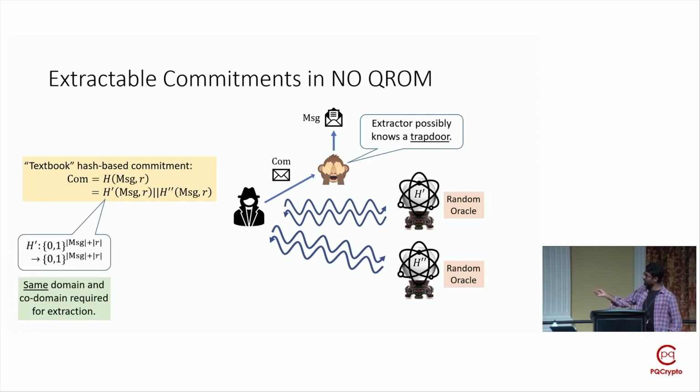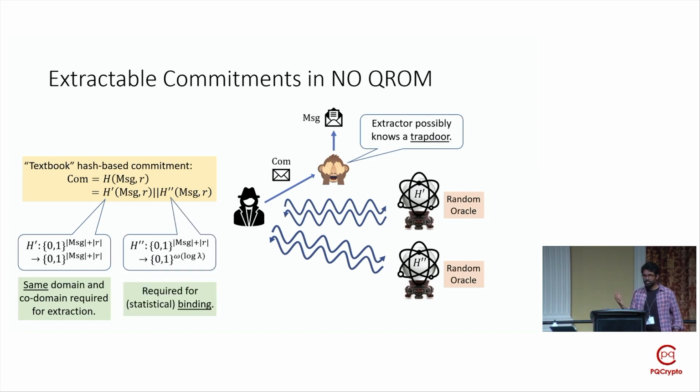Now, coming to the domain and codomain of these internal random oracles, for H prime we require the same domain and the same codomain. That is, H prime is a length-preserving hash function. We need this property to show extractability later on. Coming to H double prime, we don't require it to be length-preserving, but we at least require its outputs to be long enough to ensure some kind of binding. But again, I won't be focusing on the binding property.